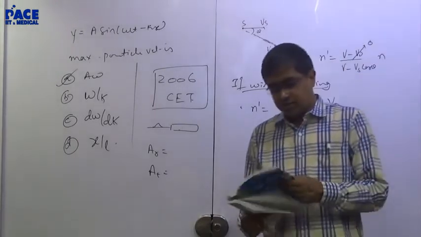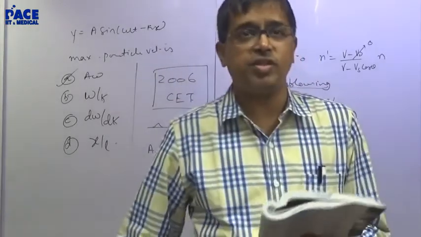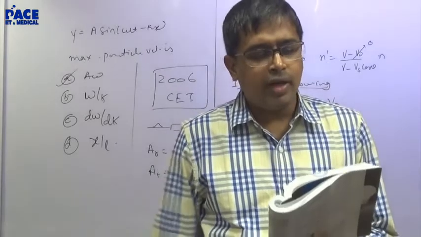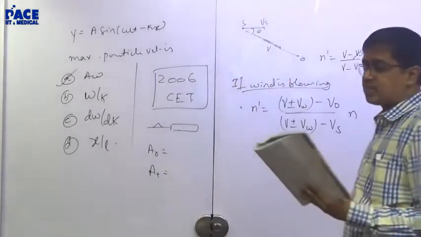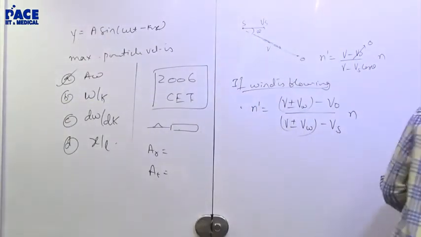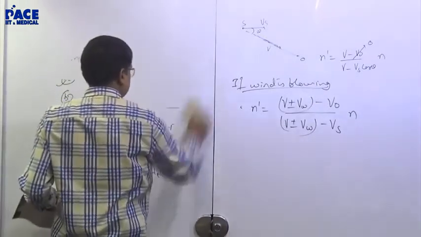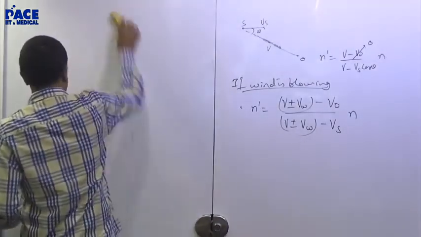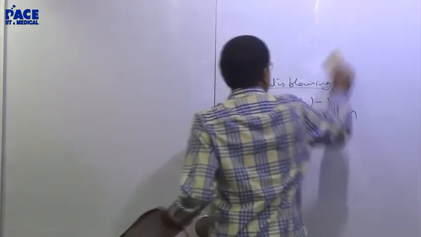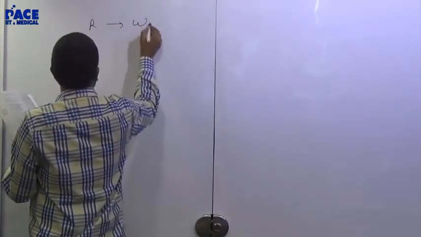Okay, this is on surface tension. Write down. 2005 CET on surface tension. Work done in forming a liquid drop of radius capital R is W1.